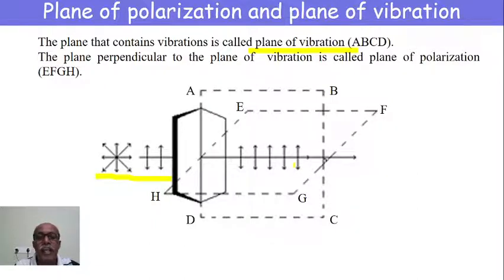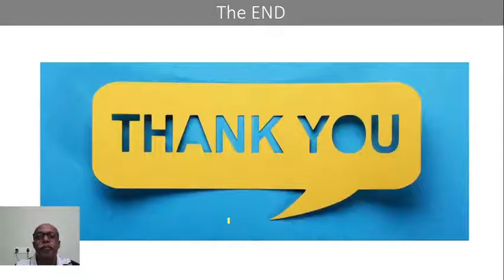And any plane which is perpendicular to this ABCD, or any plane which is perpendicular to the plane of vibration, is called the plane of polarization. That is, EFGH is the plane of polarization, ABCD is the plane of vibration.